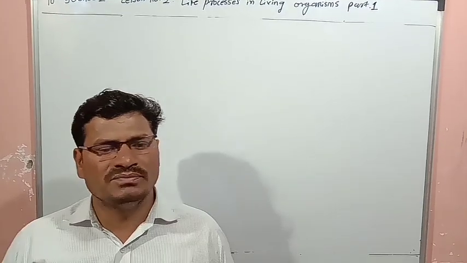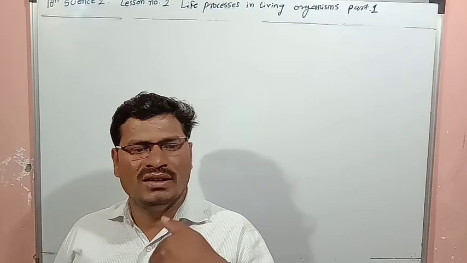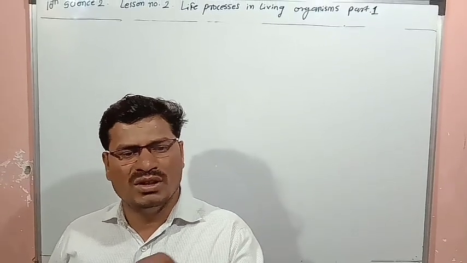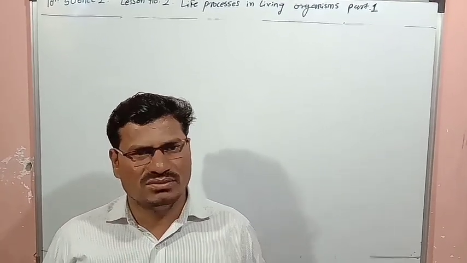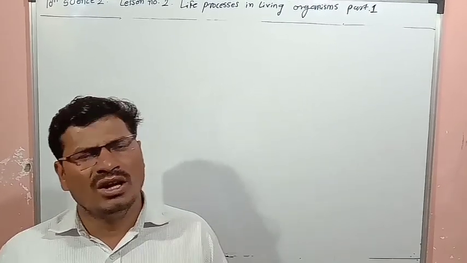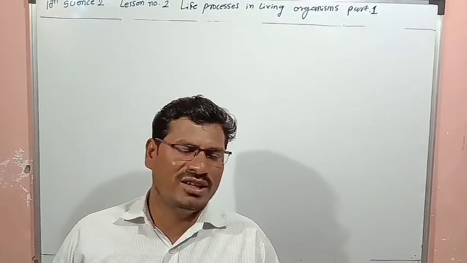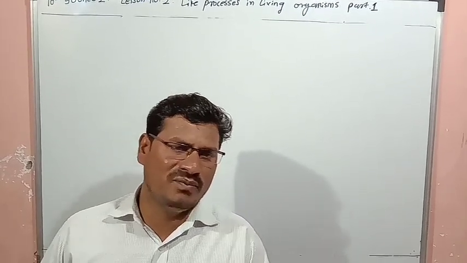The last question is the fifth question: how individuals of the species are formed from the existing ones? How are new organisms of the same species produced? We know an important characteristic of living organisms is reproduction.